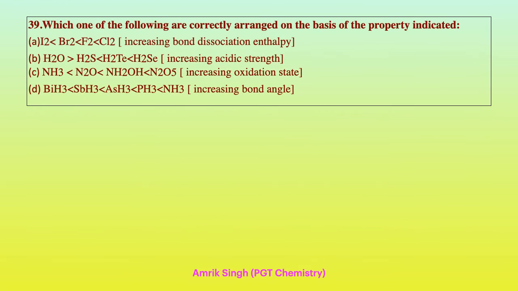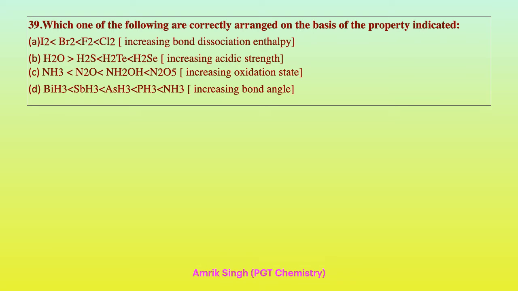Now, 39. Which one of the following is correctly arranged on the basis of the property indicated? Br2, F2, I2, Cl2 in increasing bond dissociation enthalpy, wrong. H2O, H2S, H2Te, H2Se in increasing acidic strength. N2O3, N2O, NH2OH, N2O5 in increasing oxidation state.